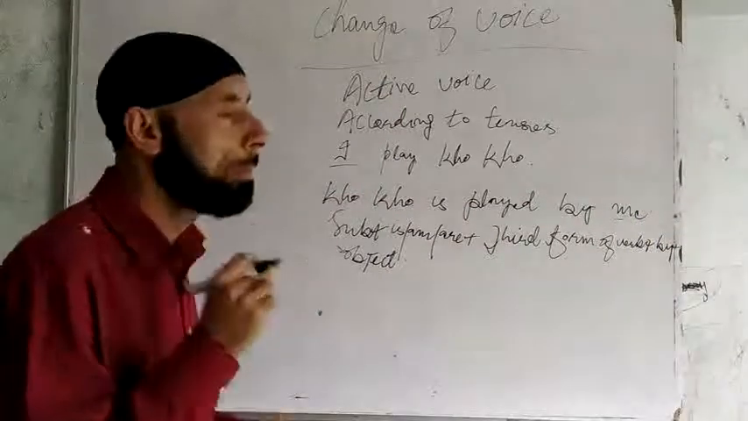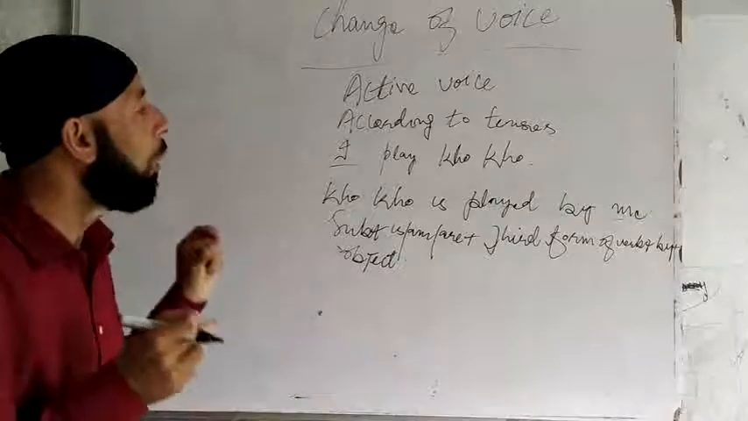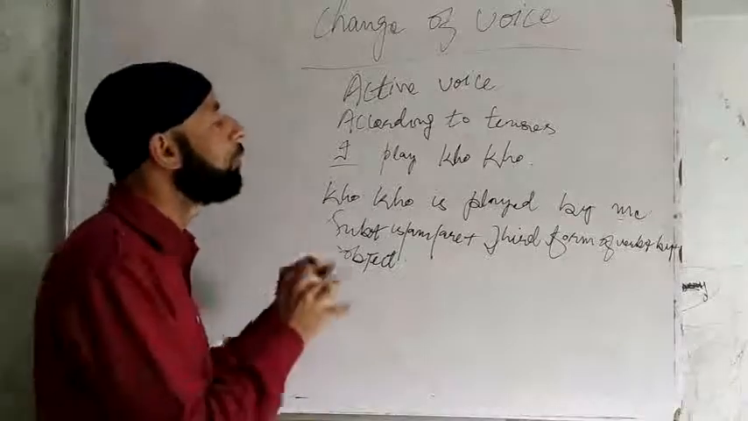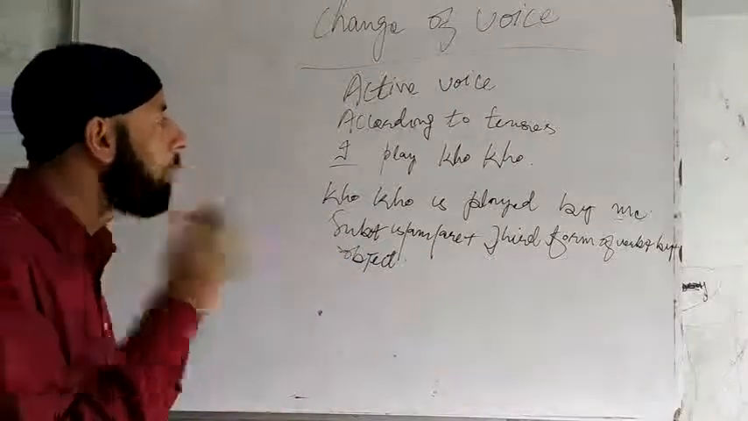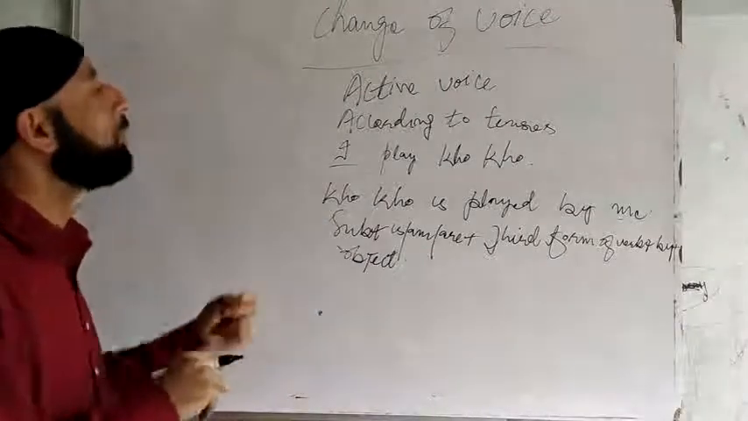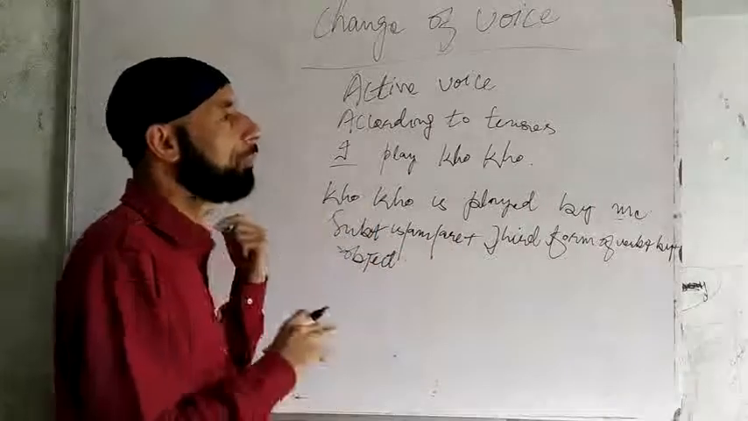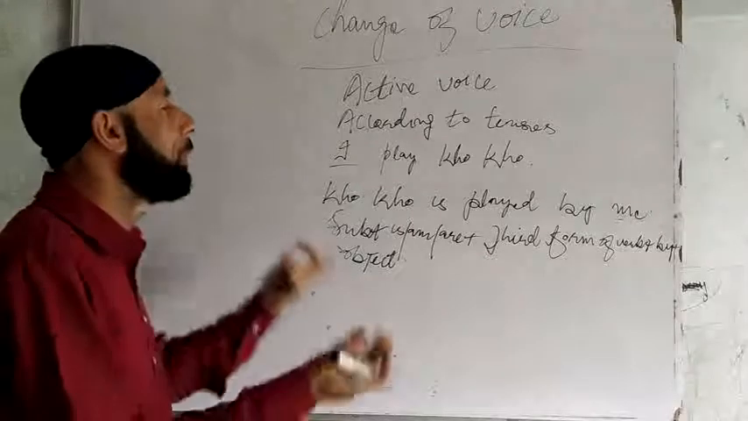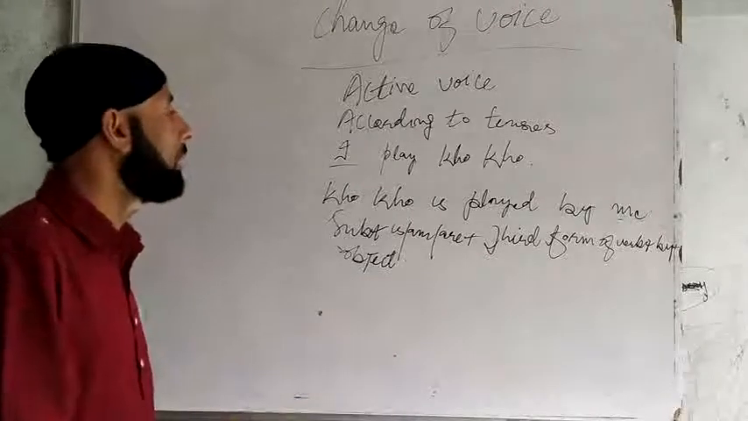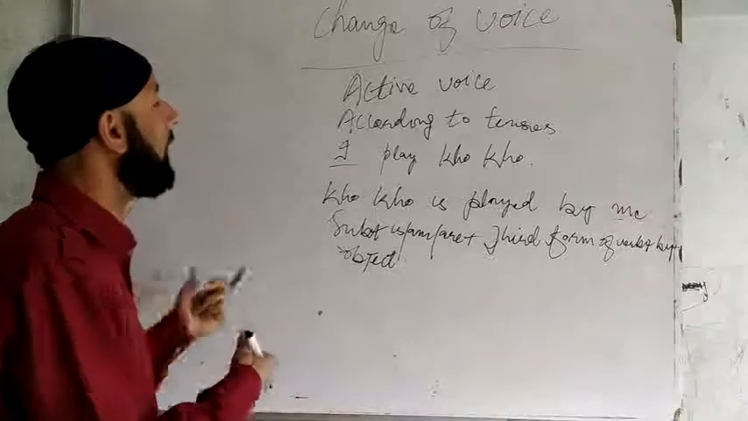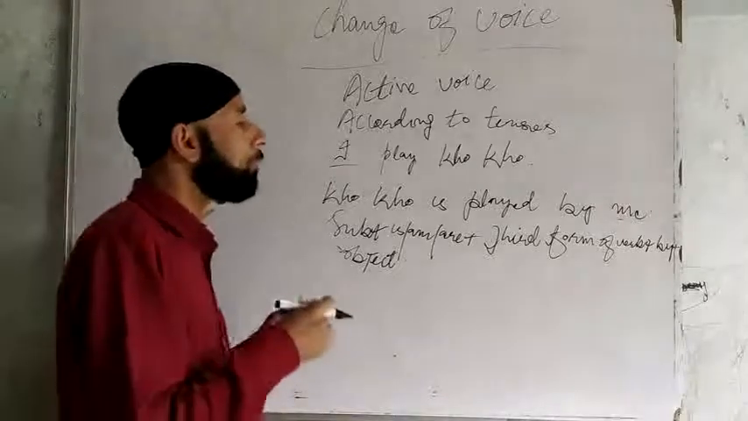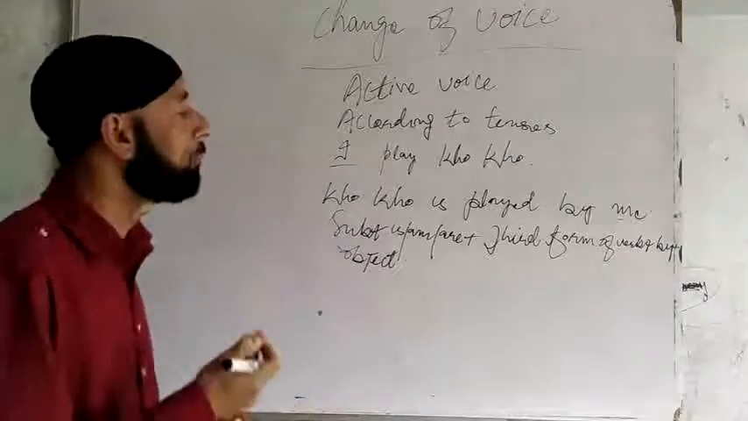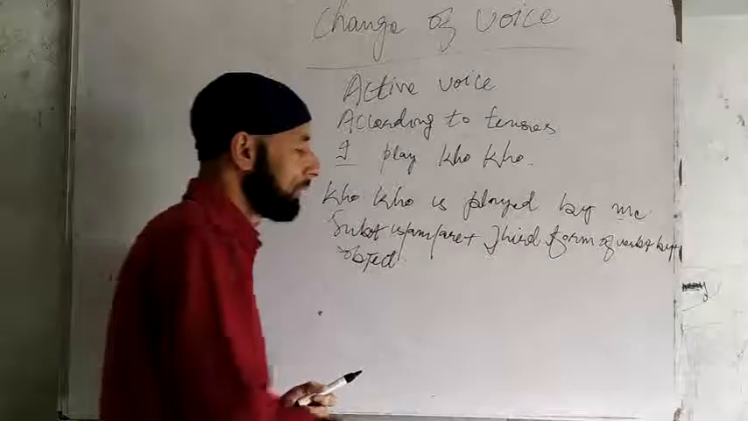And we have to remember one more thing, that only transitive verbs are changed into passive, because transitive verbs have objects. Those verbs which do not have objects don't have passive forms, because they don't have objects. Objects are transformed into subject. When we don't have an object, how can we change that into subject? Those verbs which have objects are changed into passive, and such verbs are called transitive verbs.